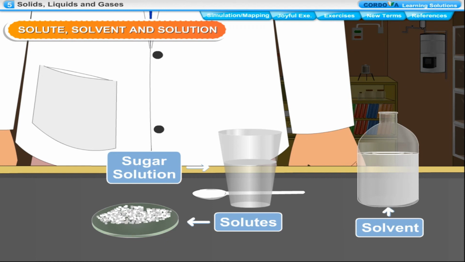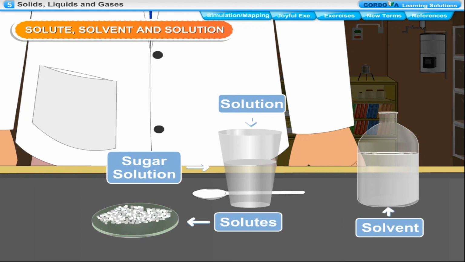Solute plus solvent equals solution. The liquid that we get by dissolving a solute in a solvent is called a solution. In sugar solution, sugar is the solute and water is the solvent. Similarly, in salt solution, salt is the solute and water is the solvent.